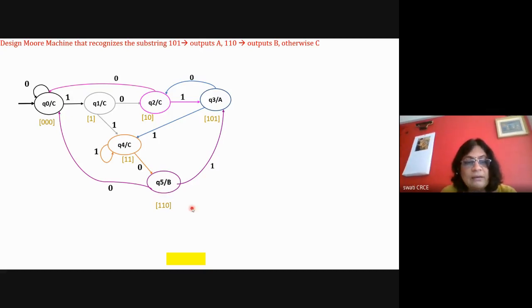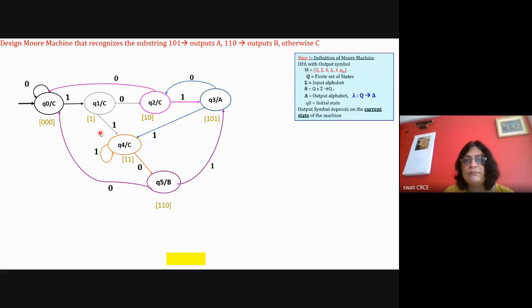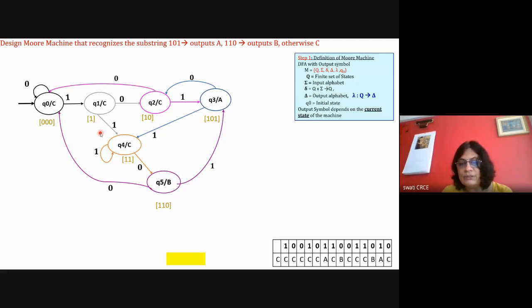But if there is any 1 here, then it is becoming 1101, so the last three digits will be 101. So it should go to the state that generates capital A, because it will be 101. So the output should be A. So it should reach here. Okay, this way you draw the diagram for the Moore machine. Write the definition of the Moore machine. This is a table where, for this calculation, if there is 101, A is there, if 110, B is there. Then again for 110, B is generated. Like this, you need to take the string carefully, process it and verify your answer.